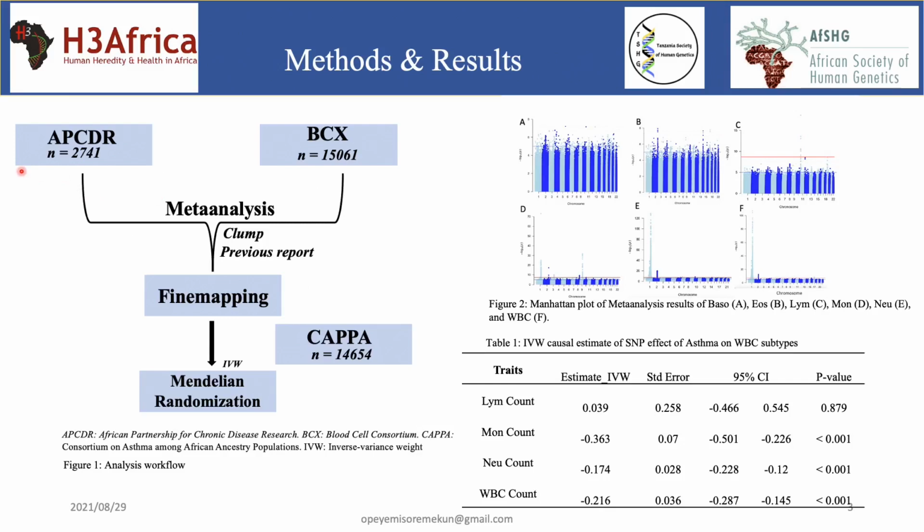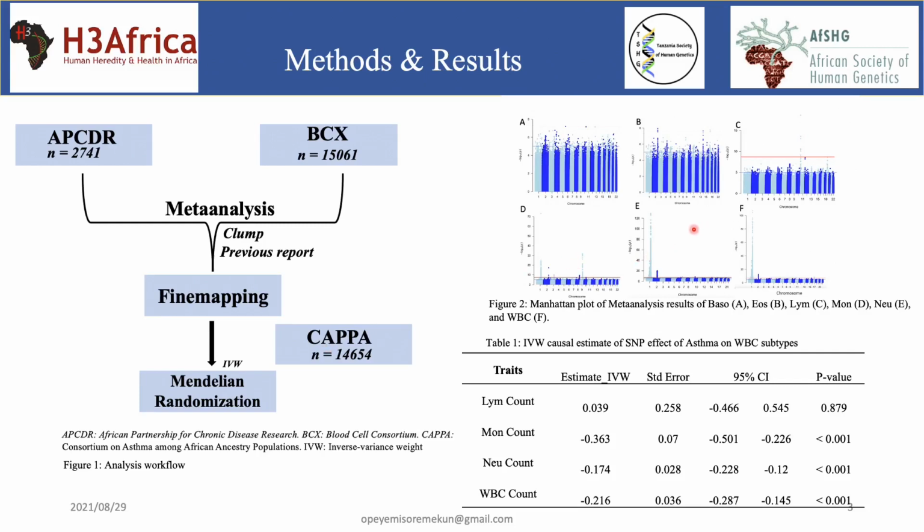For us to do this, we used two independent African cohorts, the APCDR and BCX, which we meta-analyzed and did a Bayesian fine mapping, and we further went ahead to do an inverse variance weighted Mendelian randomization. For this, we used the lead SNPs in each of the white blood cell subtypes as genetic proxy for the exposure. While for the outcome, asthma in this case, we used individuals diagnosed with asthma in the African American Kappa cohort.